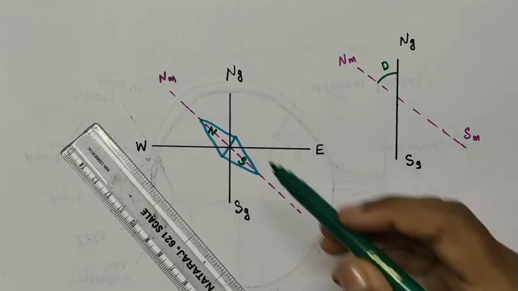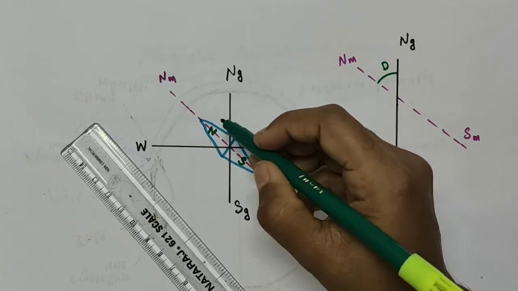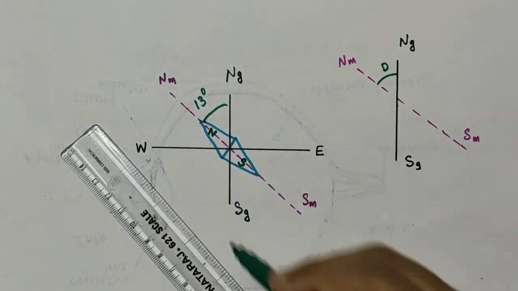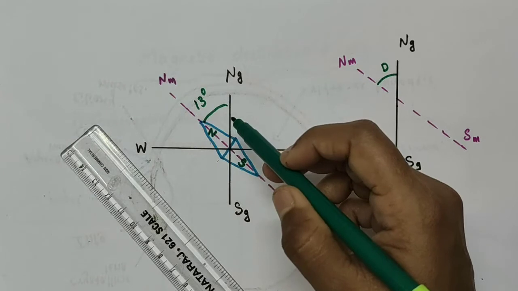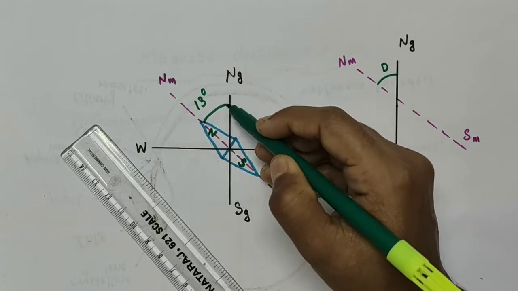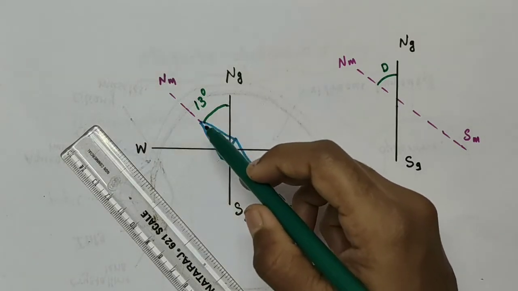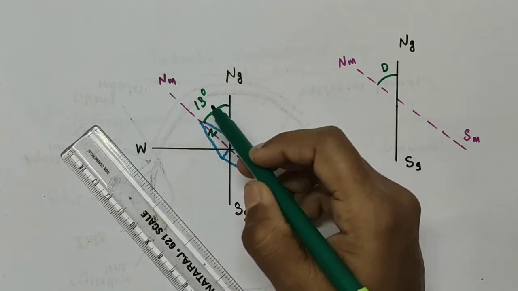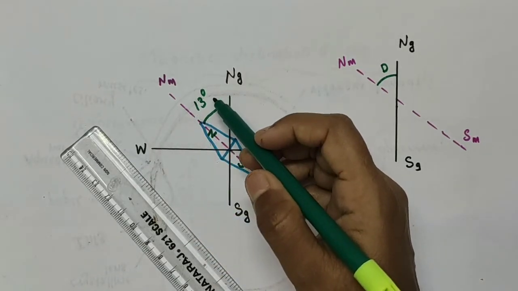Now let this angle be 13 degree. That is the angle of declination. So this angle is 13 degree west of north.